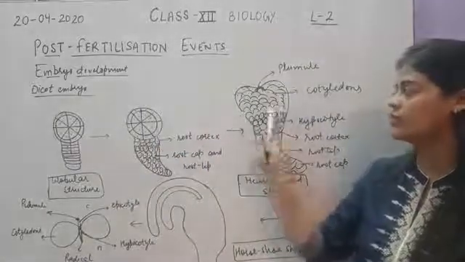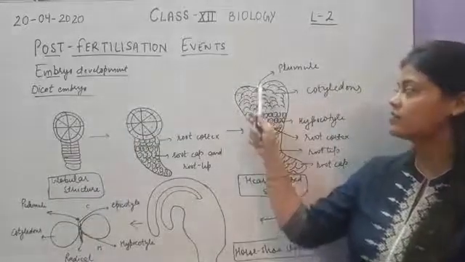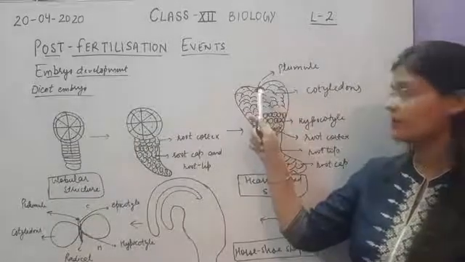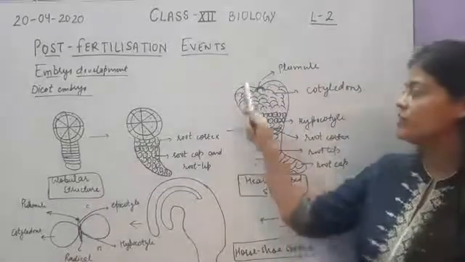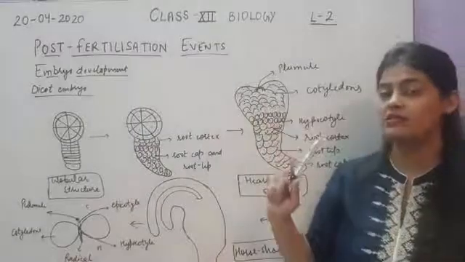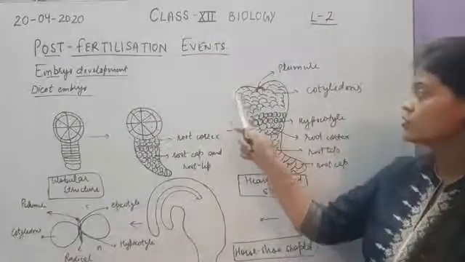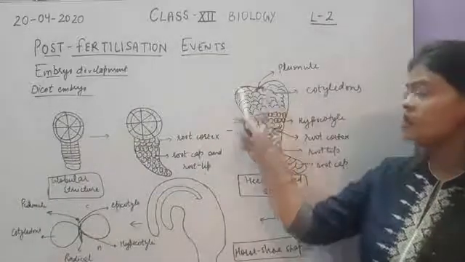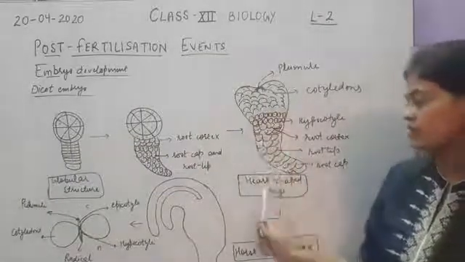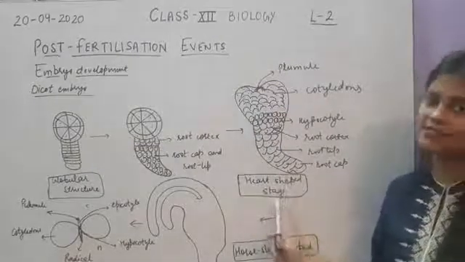Now these cells will undergo mitotic divisions to form cotyledons, and the structure present just at the tip is called the plumule. When these cotyledons are formed, they will take up the shape like this because it is a dicot embryo, so two cotyledons have to be formed. This cotyledon formation will give the structure a heart shape. So this stage will be called the heart-shaped stage.